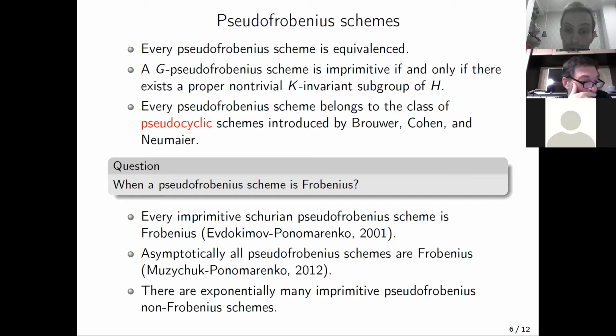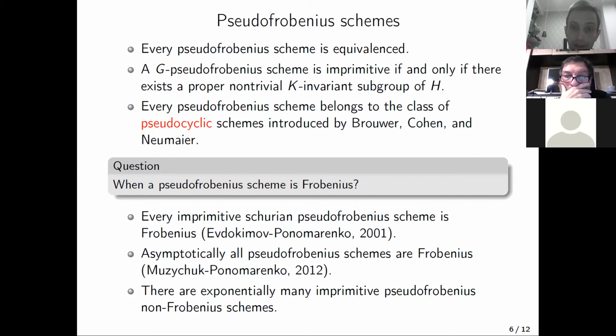From the results by Muzychuk and Ponomarenko, it follows that asymptotically all pseudo-Frobenius schemes are Frobenius. Asymptotically here means that the number of basis relations of our scheme should be sufficiently large compared with the degree of our scheme. On the other hand, there are exponentially many imprimitive pseudo-Frobenius, non-Frobenius schemes, and we will see the corresponding examples further.